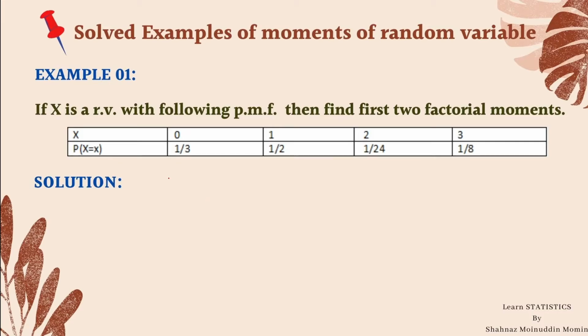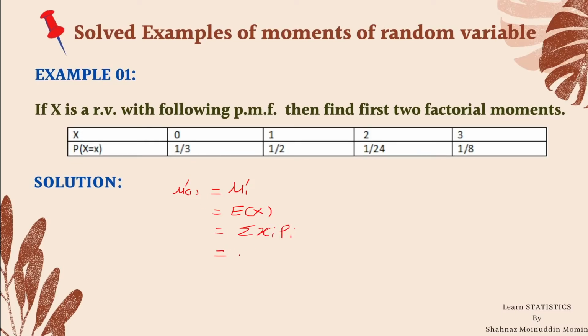We know that the first factorial moment mu1 dash is equal to the first raw moment about origin, as we have seen in the particular cases of factorial moments, and this mu1 dash is nothing but expectation of x, which can be obtained by summation xi into pi.